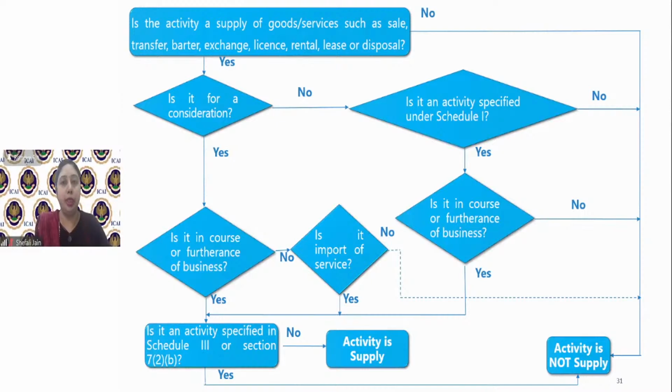So with this diagram, we'll be able to find out that yes, this activity is a supply and this is not. Let us go through it.